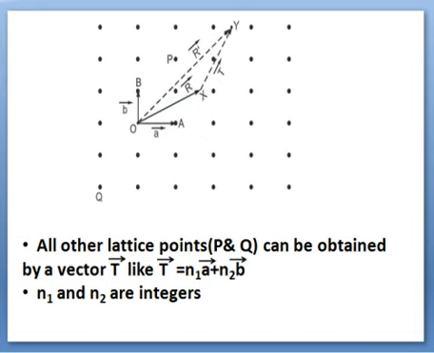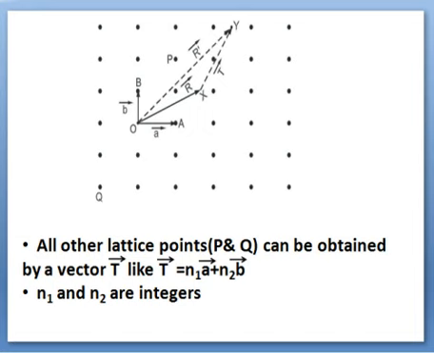For the same, we have shown the diagram again. We have the array of black dots or points over here. At the same time, we have selected our origin at O, which is a lattice point, and we have two points P and Q, which are depicted in this figure.